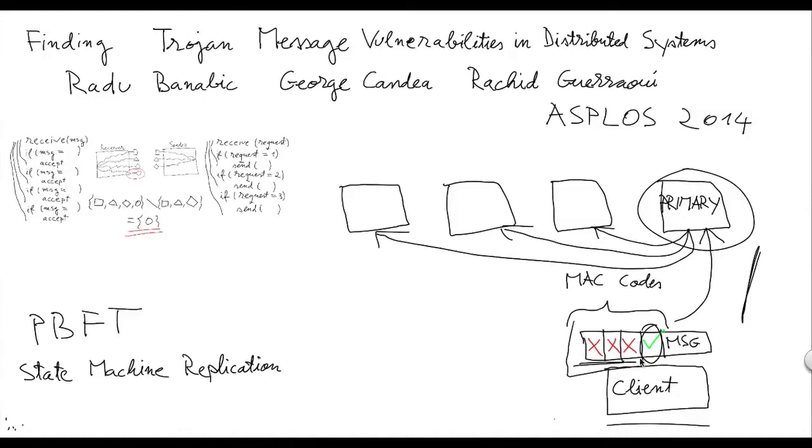Now, the essence of this vulnerability is the fact that the primary does not check the authentication fields for the other replicas. It only checks the authentication field that was intended for itself. Therefore, it accepts a message that has incorrect authentication fields, namely authentication fields that no correct client could ever generate. This is, in fact, a Trojan message. In this case, the vulnerability is by design, because the authors chose private key authentication instead of the more costly public key authentication. However, the key thing to keep in mind here is that Trojan messages can have very subtle effects and that Achilles can find such bugs automatically.